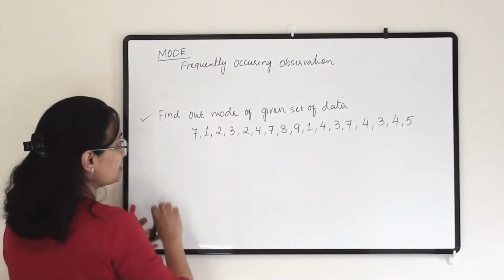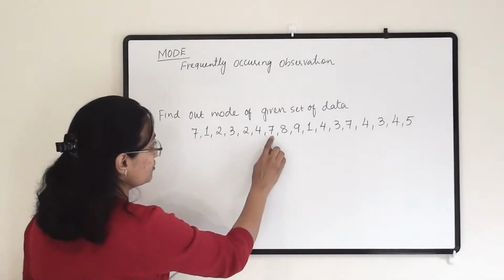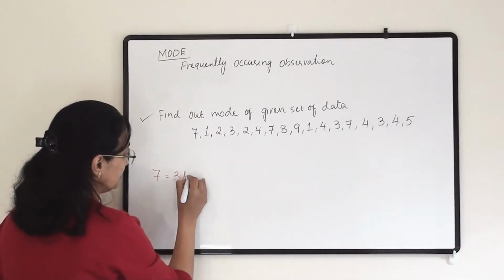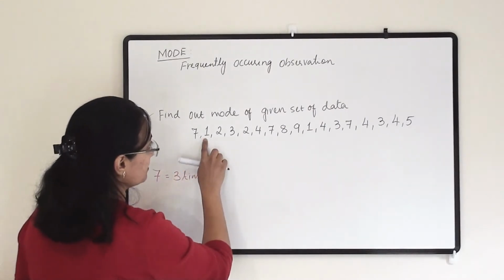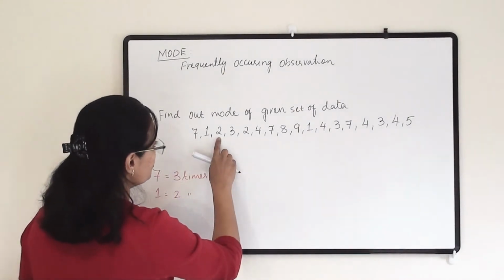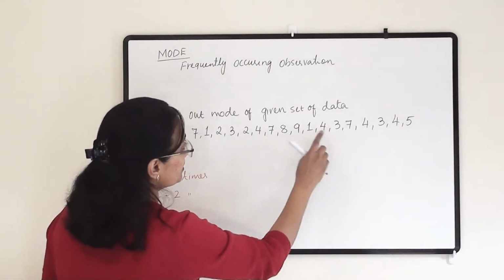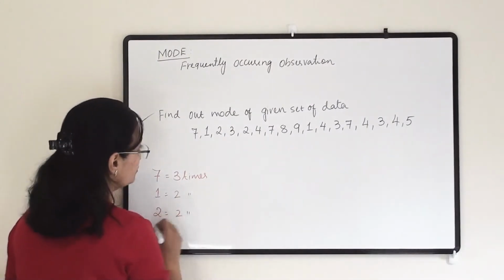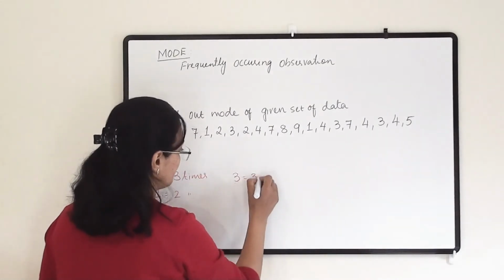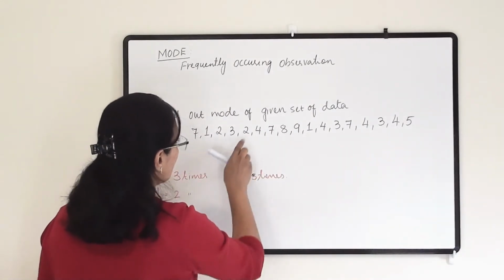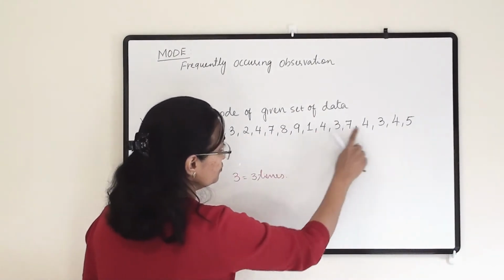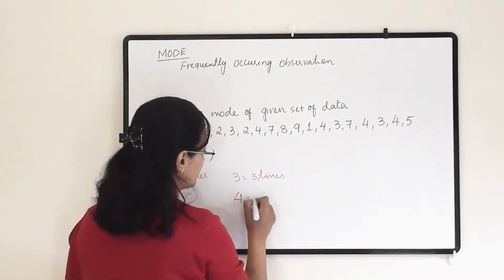So 7 is coming how many times? 1, 2 and 3. So 7 is 3 times. The next is 1. 1 is 2 times. Then 2: 1, 2, so 2 is 2 times. Then 3: 1, 2 and 3, so 3 is 3 times. Then 2 we have already checked. 4: 1, 2, 3 and 4. So 4 is 4 times.